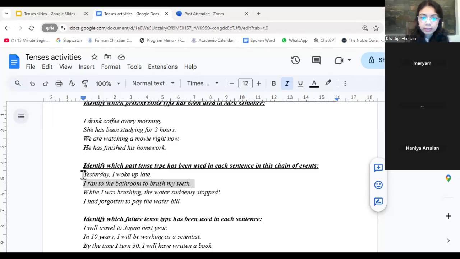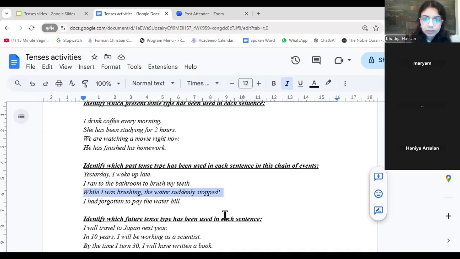And by the way, this is all linked. This is all one story. So this is simple past, right? Yesterday I woke up late, simple past. I ran to the bathroom to brush my teeth, also simple past. Nothing ongoing here. Next sentence. While I was brushing, the water suddenly stopped. What is this now? Okay, so one student said it's past perfect continuous. Anybody else?